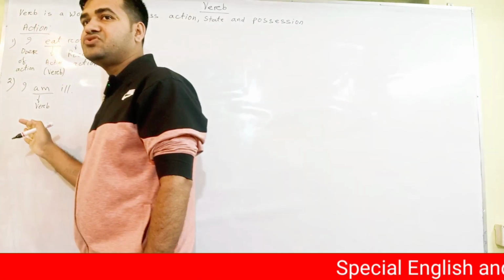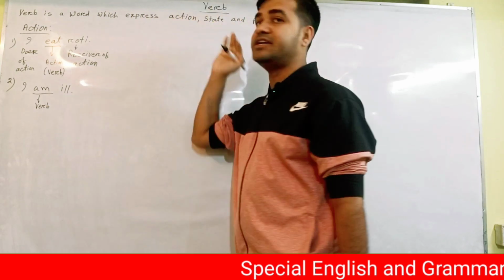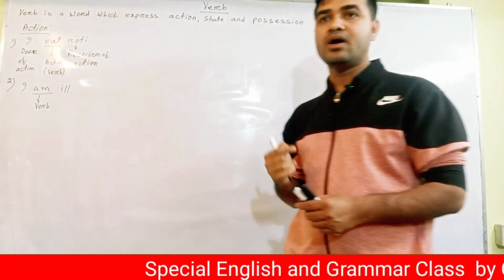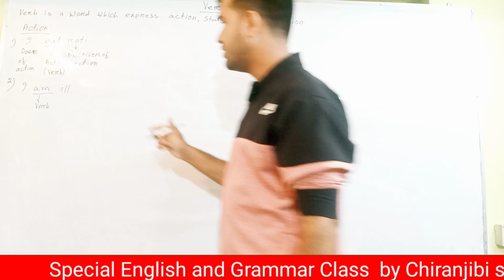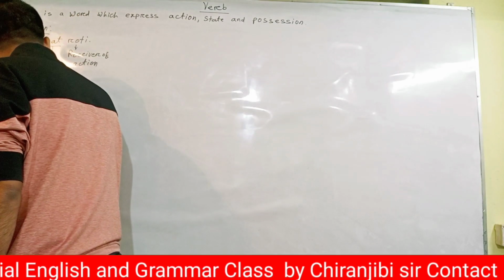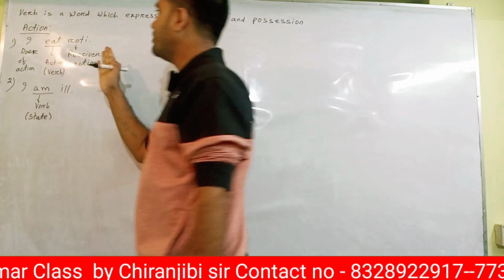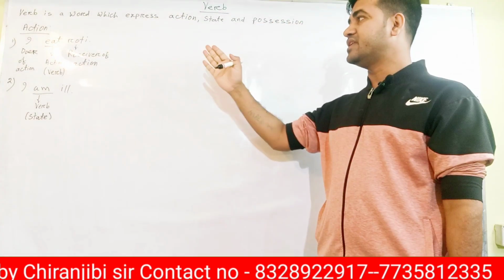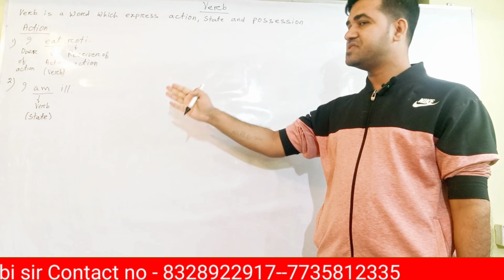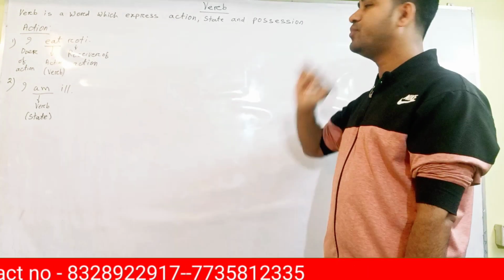It is showing state. How I am, I am fine, I am ill. So this one is showing state. So I told you, sometimes a verb expresses action, sometimes state, and sometimes possession.